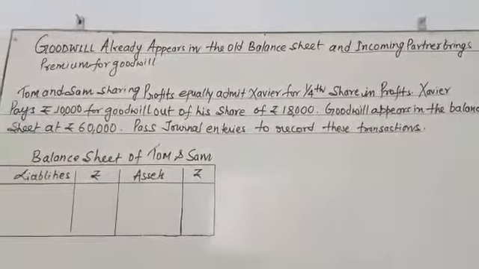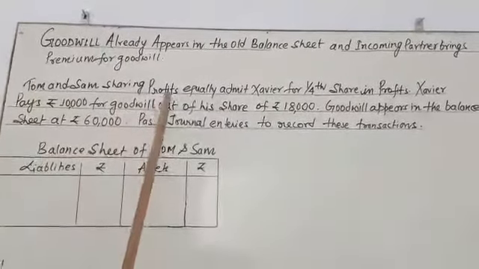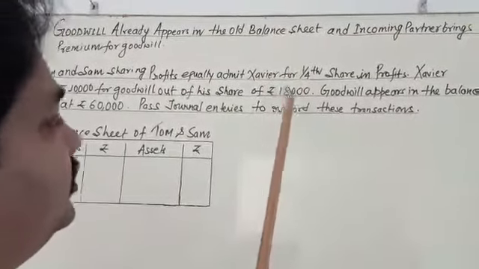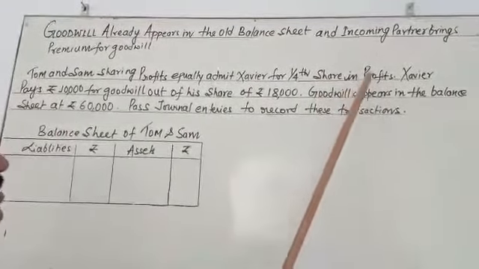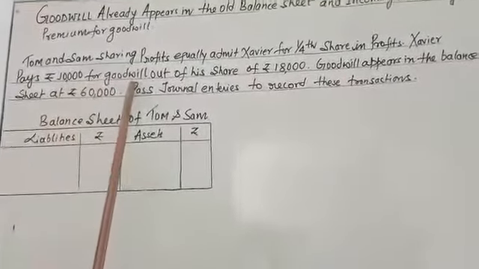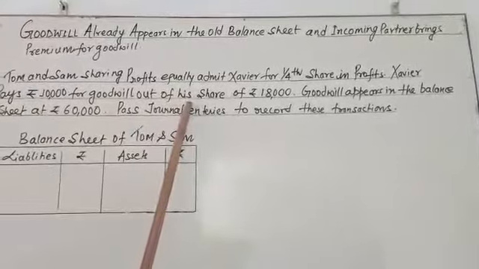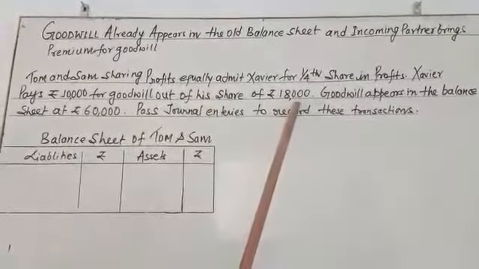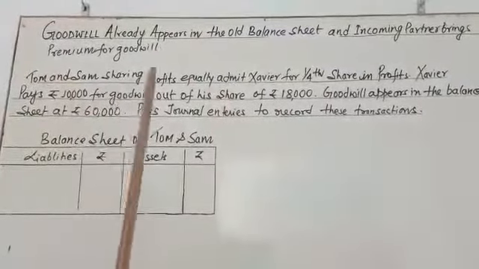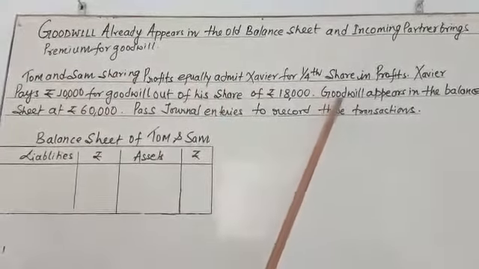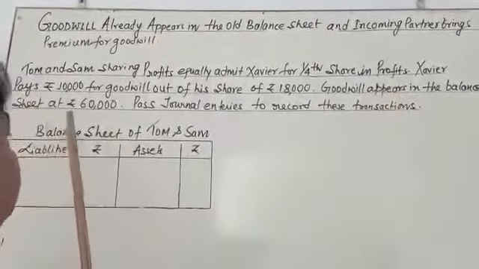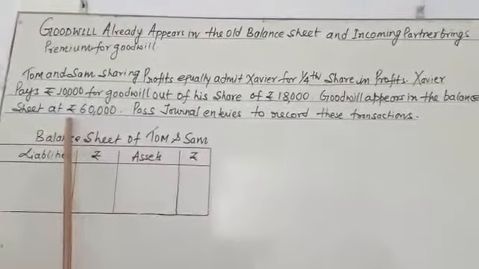Let's see here a situation. Tom and Shyam are sharing profit equally. They admit Xavier for a 1/4th share in profits. Xavier pays 10,000 for goodwill out of his share of 18,000. It means out of 18,000 he is paying only 10,000. Goodwill appears in the balance sheet at 60,000.